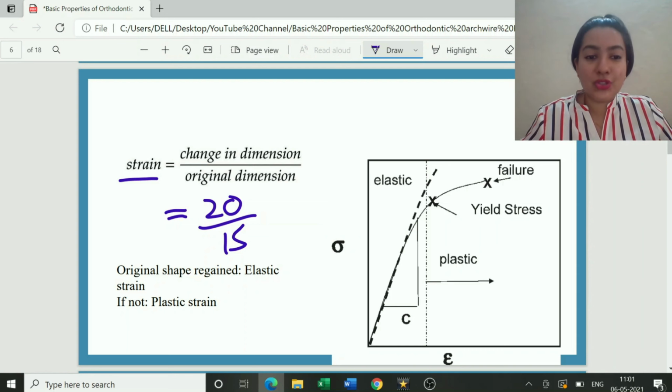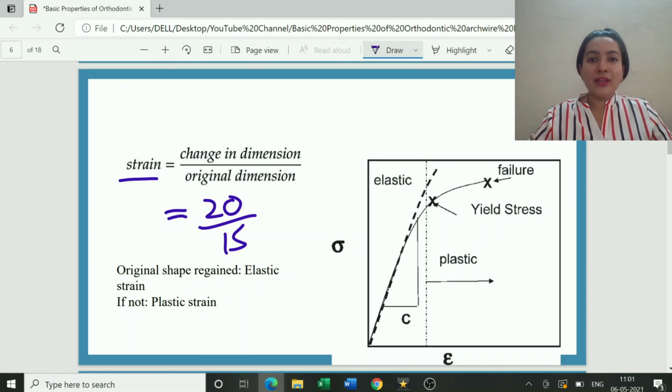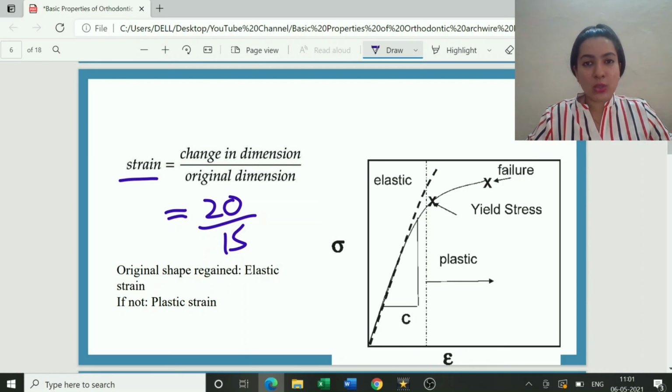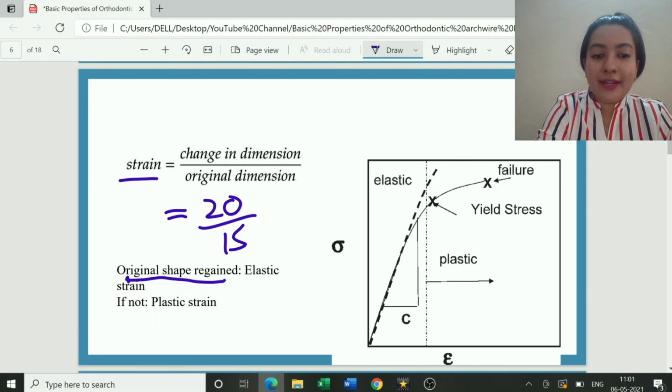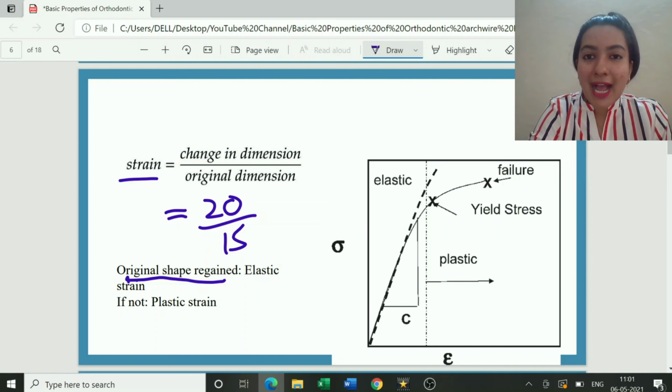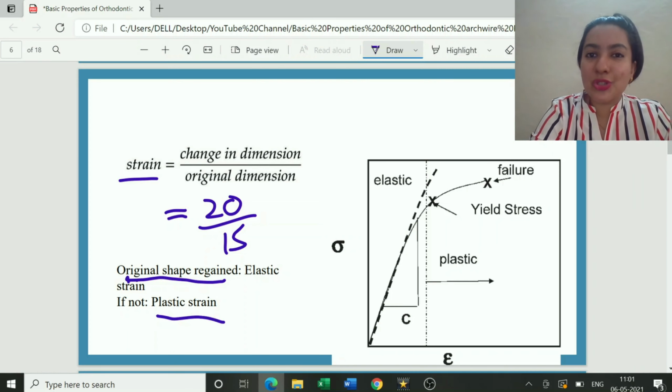What is elastic strain? When I am applying force on a particular object and it comes back to its original shape, that kind of strain is known as elastic strain. When the original shape is regained, it is called elastic strain. And if the object cannot come back to its original size and shape, in case it is deformed, then it is known as plastic strain.